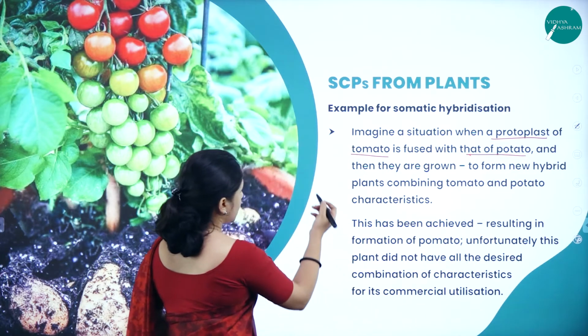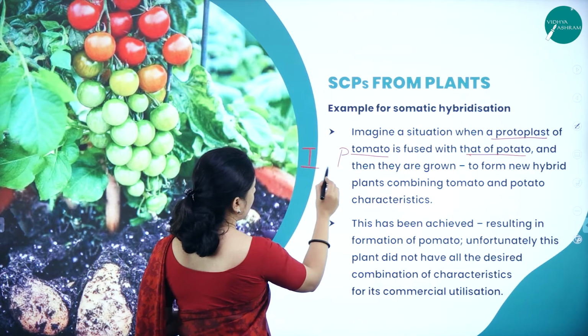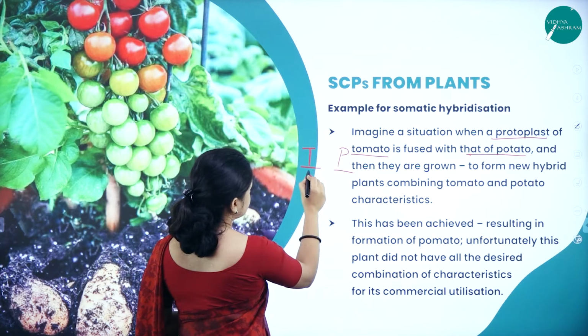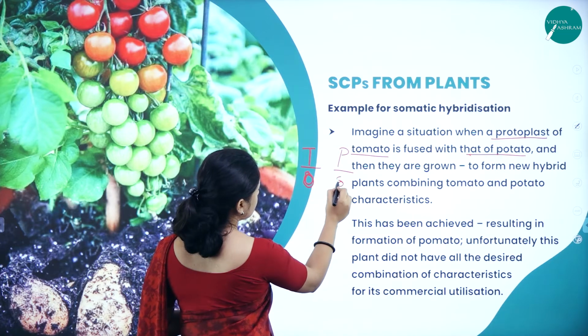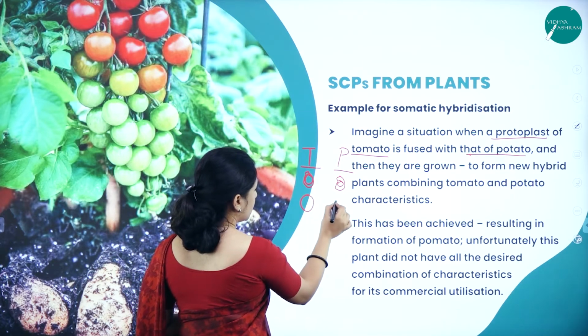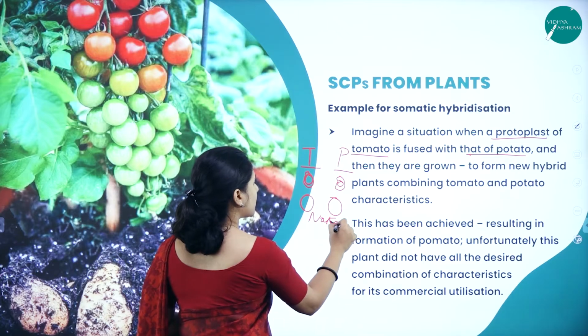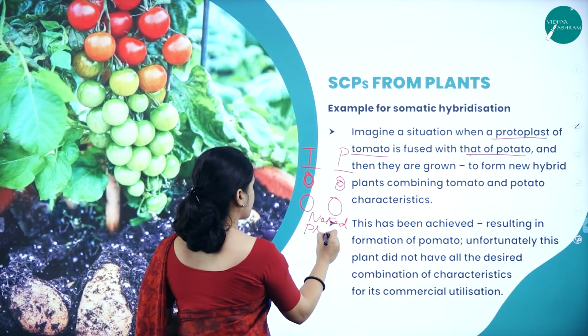So I'll just write here. Here we have a tomato plant, then we have a potato plant. I have isolated the cell of these two plants. One single cell I have isolated, then I have removed the cell wall. Now it is called a naked protoplast, right? Because it does not have a cell wall, naked protoplast.